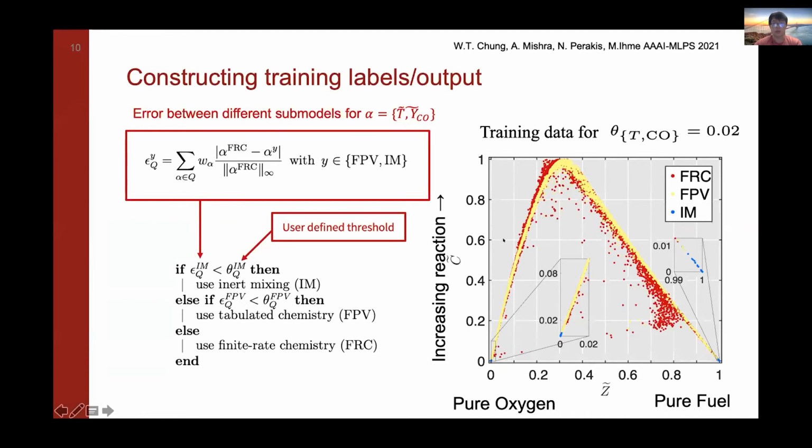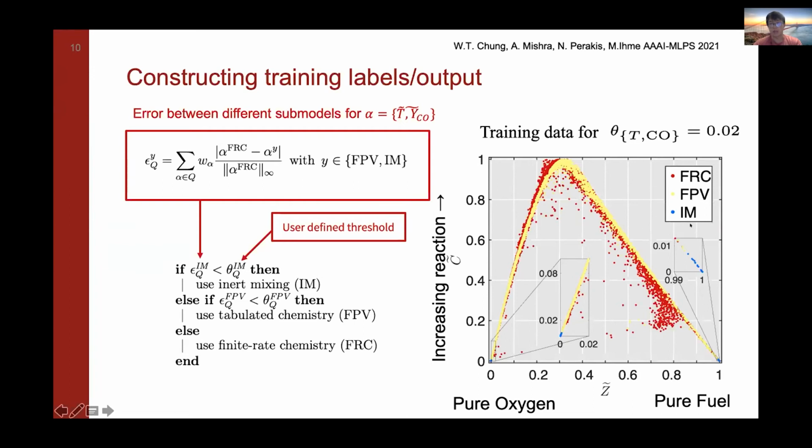And so this is what our training data kind of looks like in mixture fraction and progress variable space. Mixture fraction basically tells you what percentage of the flow field comes from the oxidizer stream and the fuel stream. And the progress variable tells you how much the fuel has reacted. And we see that in our data, the yellow scatter plots match really well with the stable flamelet branches, which is what we expect the FPV model to do really well.